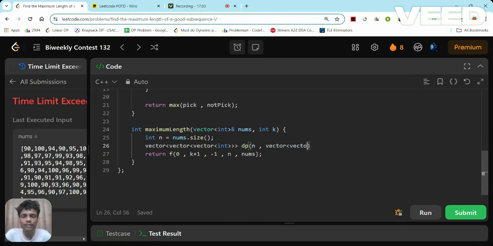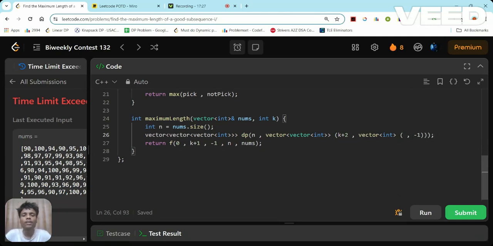Now vector of vector int, the value of k is k plus 1, so it will go from 0 to k plus 2. Basically I am adding one extra space here. Now the value of previous index, what will its range be? Okay. So previous index is starting from minus 1.